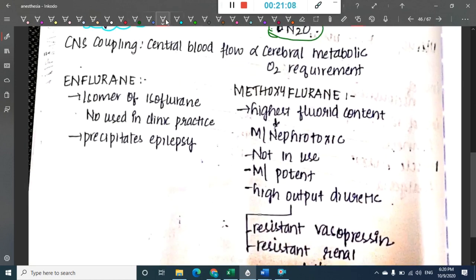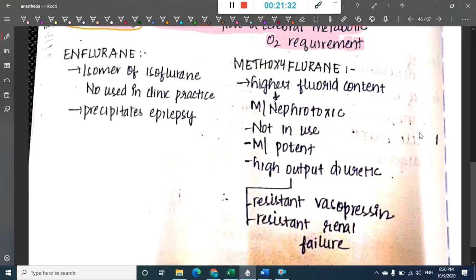we have something called CNS coupling. What is CNS coupling? The central blood flow is directly proportional to cerebral metabolic requirement of oxygen. It's not central blood flow, I'm really sorry, this is cerebral blood flow. Cerebral blood flow is directly proportional to cerebral metabolic oxygen requirement. That is called CNS coupling.